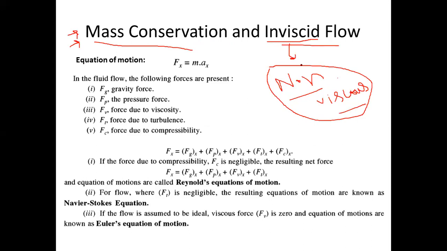Now you can have a doubt that it is not possible to have a non-viscous fluid. Then why are we studying this inviscid concept here? Because if I take an assumption that the viscosity is 0, it simplifies a lot of mathematical complications.